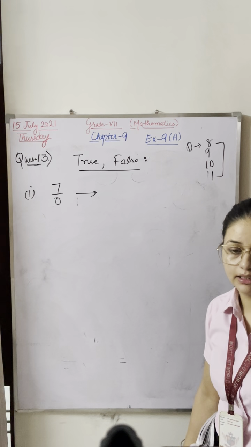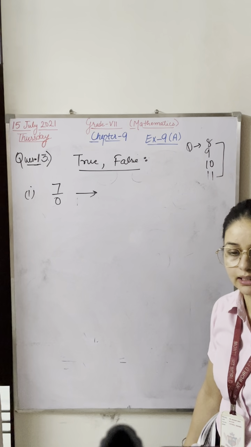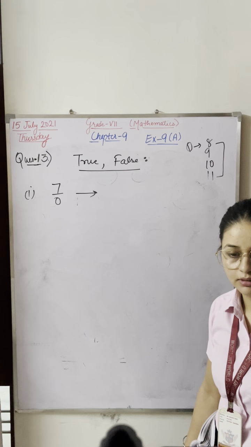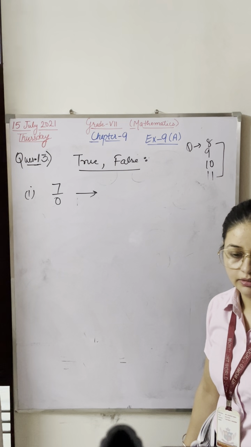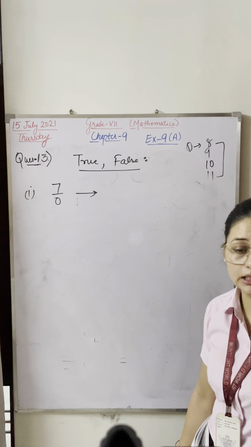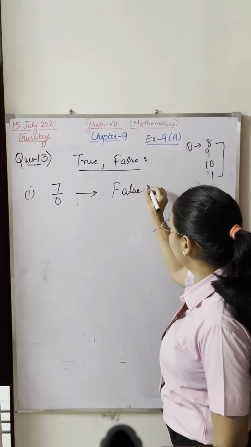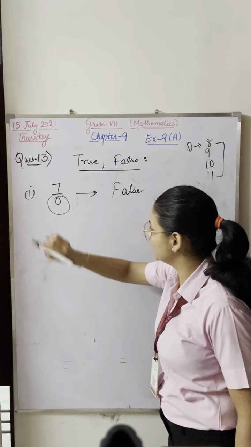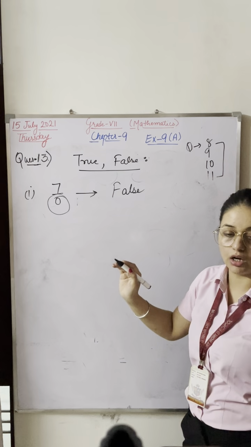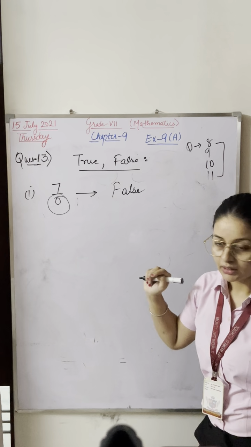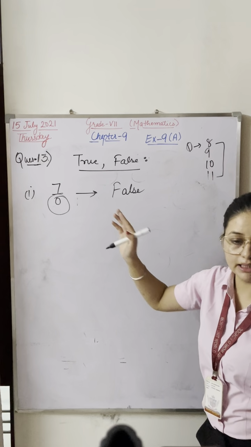Tell me the answer. If your answer is false or true, give me the reason. Very good. 7/0 is not a rational number. False. Why? Because the denominator should not be 0 in case of a rational number.